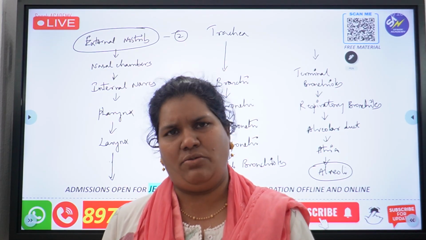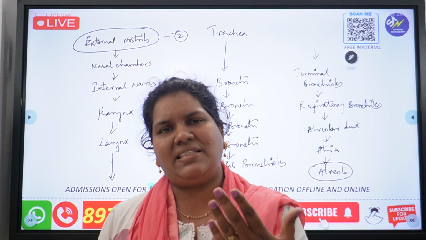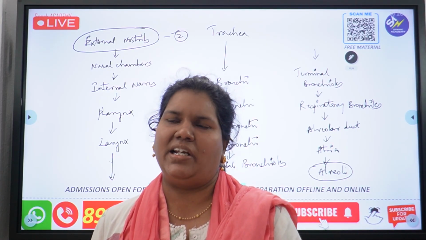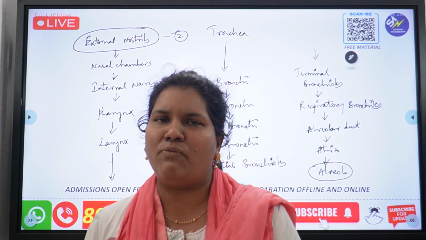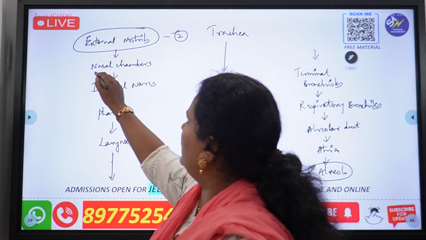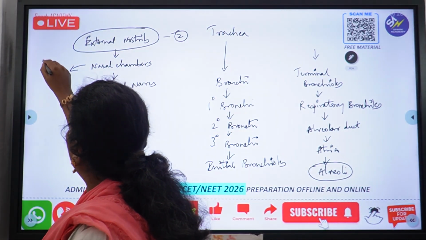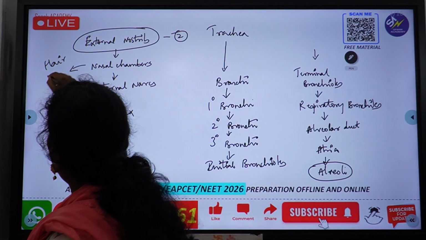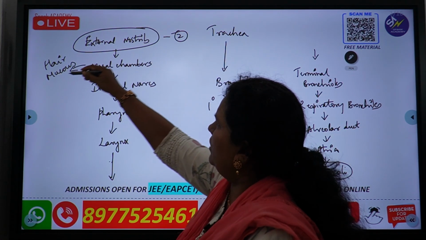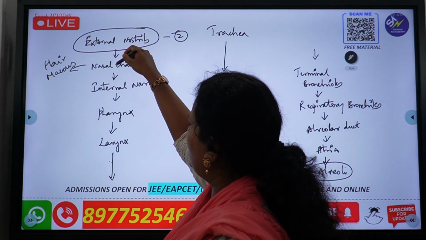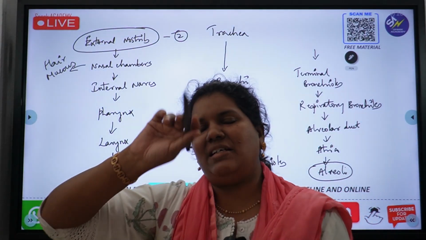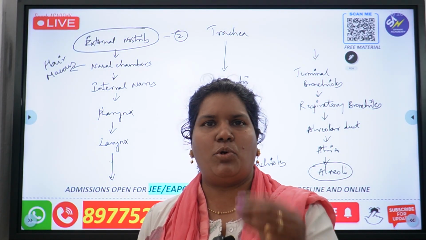Now there's a lot of dust outside. What does this hair or mucus do? It will trap all the dust material and any harmful material which has entered, so it gets trapped here. Here we have hair and mucus glands. Not only are mucus glands present in the nasal chamber, actually the entire respiratory tract is lined by mucus cells. They produce mucus.